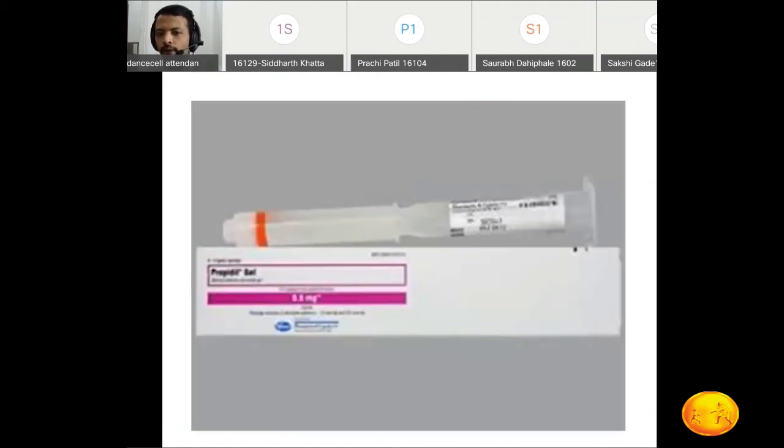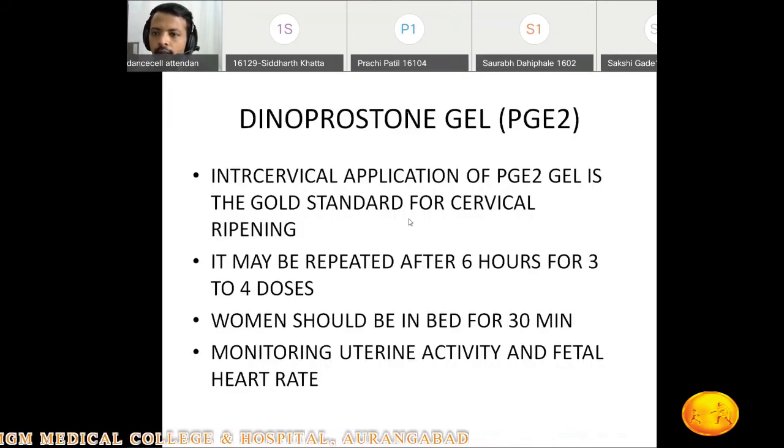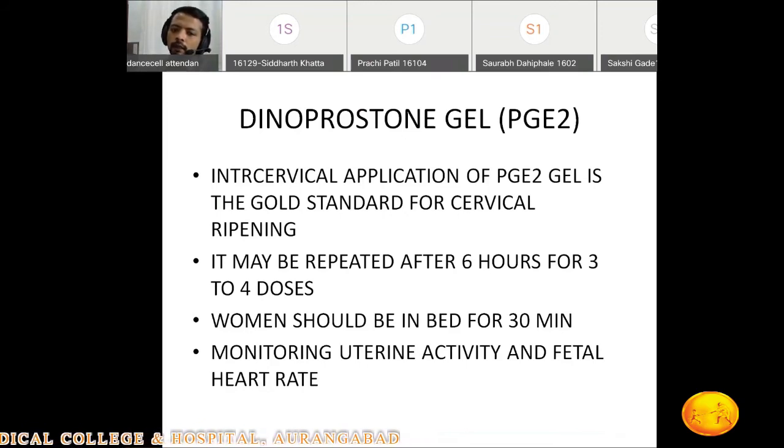Have you seen these photographs? You must have seen these PGE2 gels in the labor room. This one is the packet. It contains 0.5 milligram of the PGE2, or the dinoprostone. The total weight of the gel inside this plunger is 3 gram. We have to remove this cap and put this cap on from behind, and at the front there is always a small needle-like structure. That PGE2 gel is the gold standard for cervical ripening.